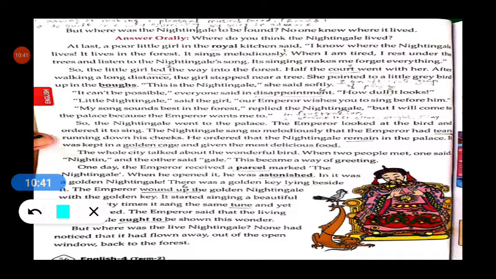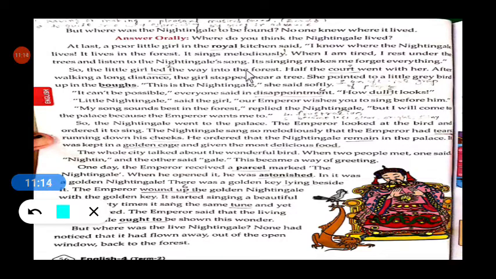And that poor little girl said to the servants that the nightingale lives in the forest. Then it sings melodiously, and she continued. So that live nightingale sings melodiously, very beautifully, very sweetly. She said, "When I am tired, I rest under the trees and listen to the nightingale's song."